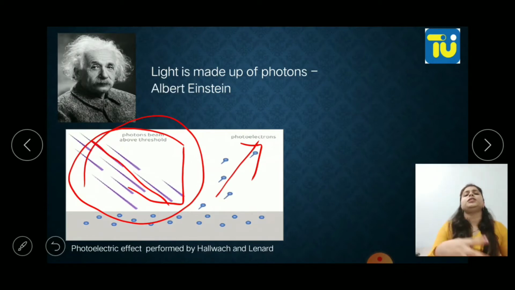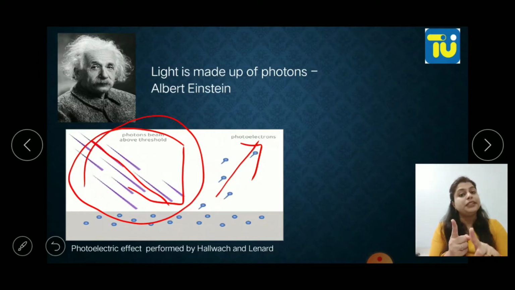But later on, Sir Einstein observed all the concepts and came to the conclusion that light doesn't have only a particle nature, nor only a wave nature, light has a dual nature. Light has both natures, particle nature as well as wave nature. But which nature will dominate? It depends on the surroundings.